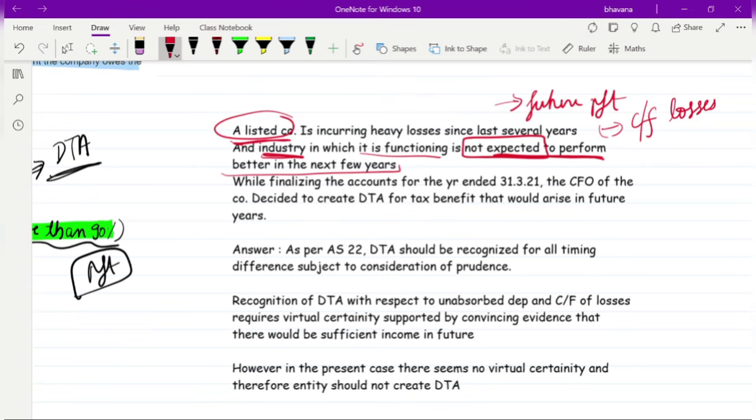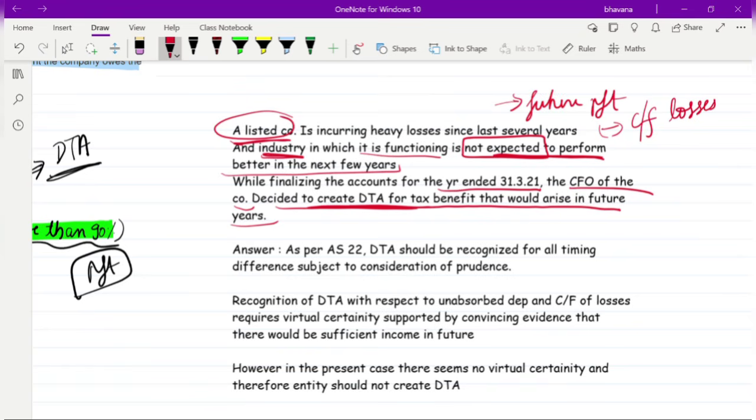So while finalizing the accounts for the year ended 31st March 2021, the CFO of the company decided to create a DTA for the tax benefit that would arise in the future years. What did the CFO think? The CFO didn't know the rule that we read now. Since so many years we are getting losses, if we get profit now, that time we can use these losses so that our profit will also reduce, and due to which the taxes that we are going to pay to the government will also reduce.